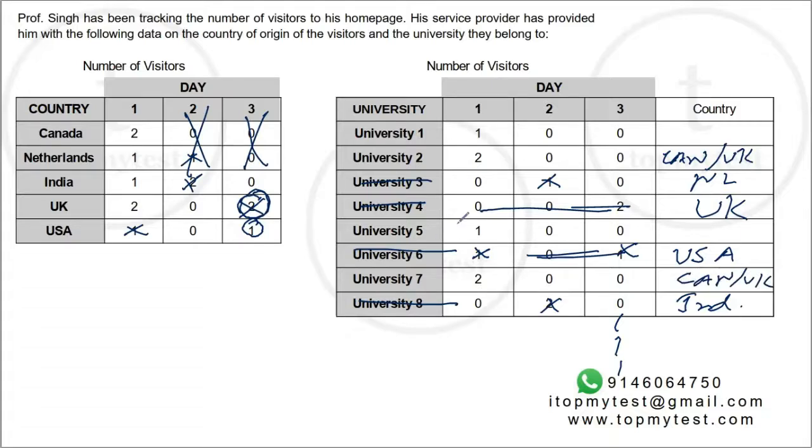Now, once you have accounted for these two visits, these 2 visits are gone. You cannot have any other university from UK, because 2 of those visits will either go to 2 or to 7. They cannot be allocated to 5 or to 1. Similarly, this is gone. And 1 and 5 will be India and Netherlands. This will be India or Netherlands. This will be India or Netherlands. So this is what we have as of now, right? We have day 2, everything sorted. Day 3, everyone sorted. But day 1, there is some ambiguity. Let's go to the questions one by one and try to solve them.